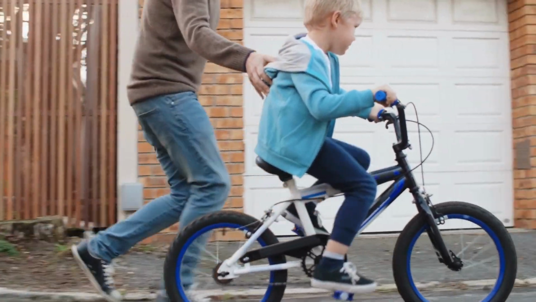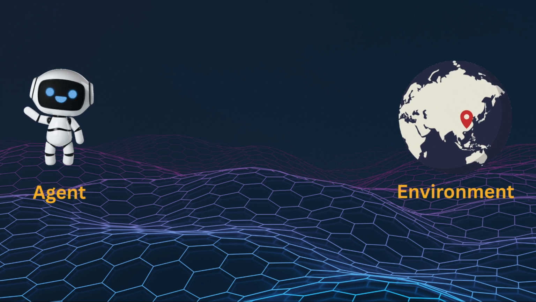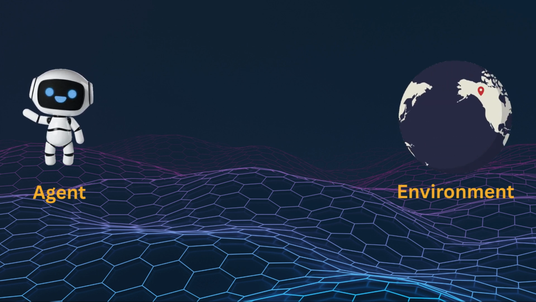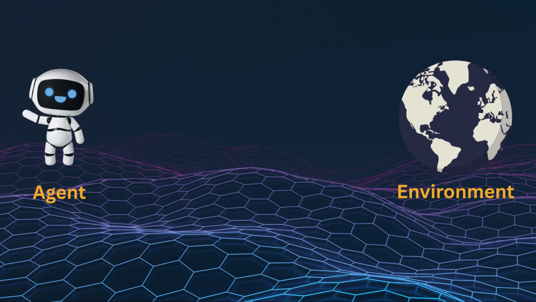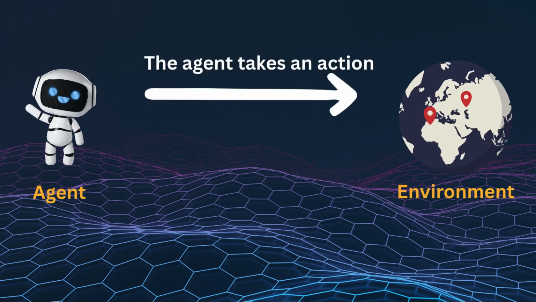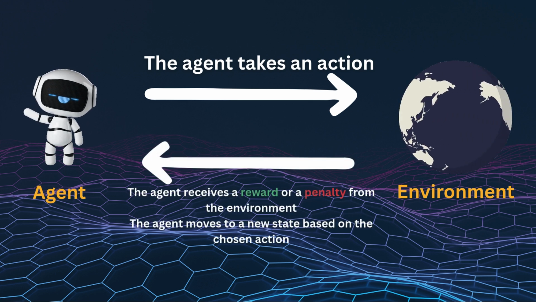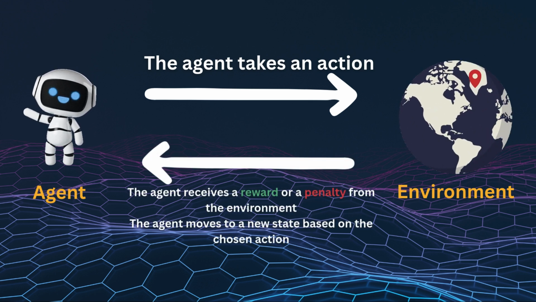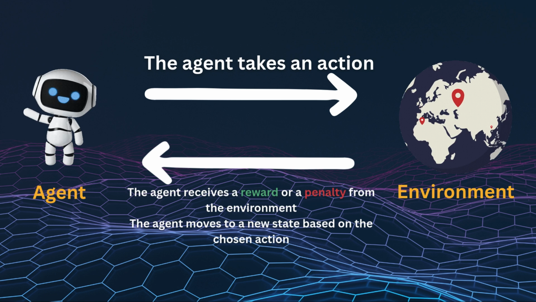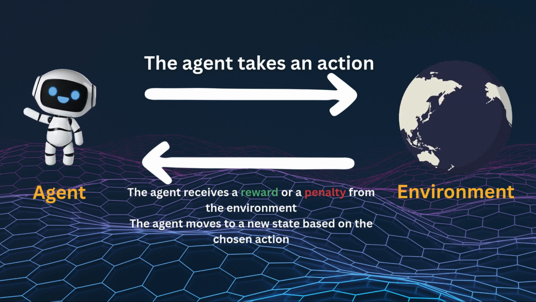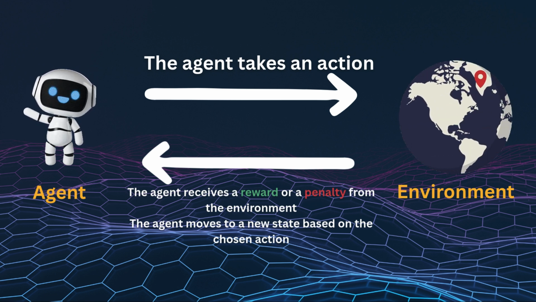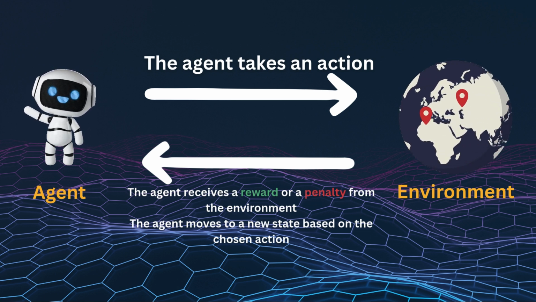That's trial and error. In reinforcement learning, a computer, also called the agent, interacts with an environment, takes actions, and gets rewards or penalties based on how good or how bad these actions are. The goal is to learn which actions lead to the best long-term results.